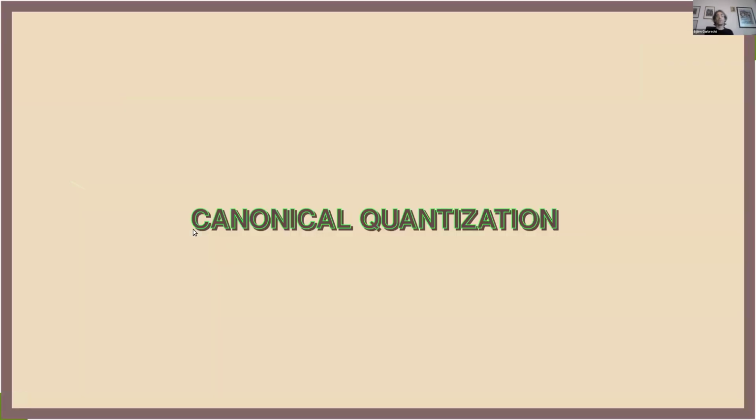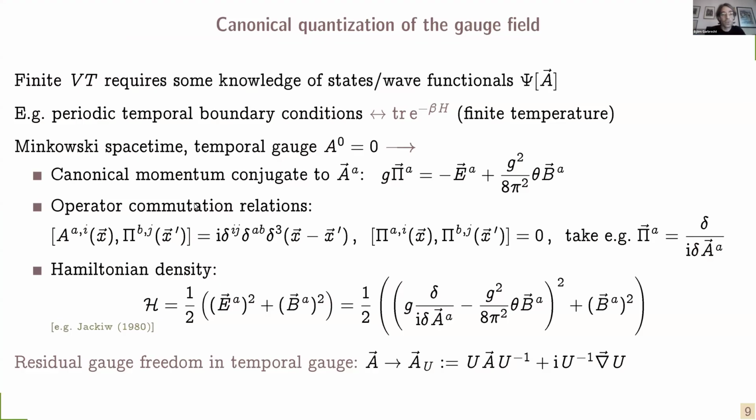So next thing to ask, of course, is whether we can confirm this from the point of view of canonical quantization. This is not only a consistency check, but it has also maybe some practical implications because it opens the possibility to understand finite VT problems. For example, importantly, periodic temporal boundary conditions that are often used in lattice calculations and that correspond to the trace of the canonical density matrix. And to make sense of this trace, we need to know what the properly normalizable physical states are that we want to trace over here.